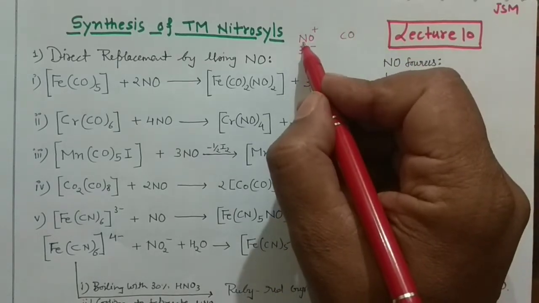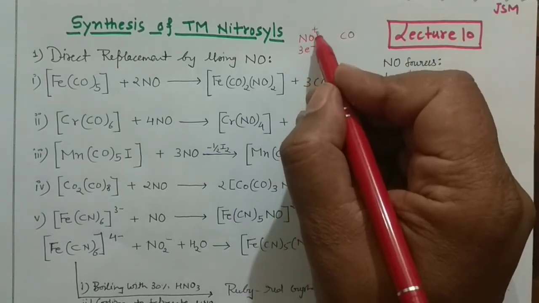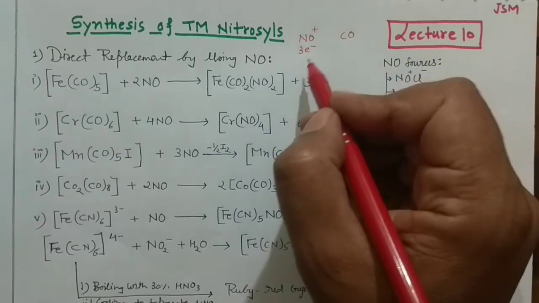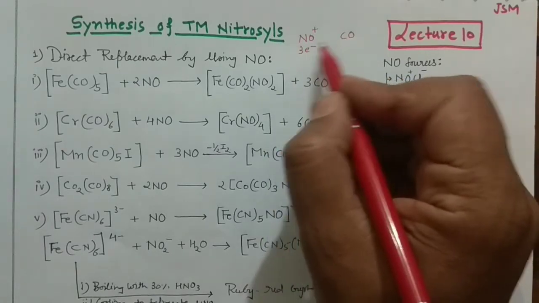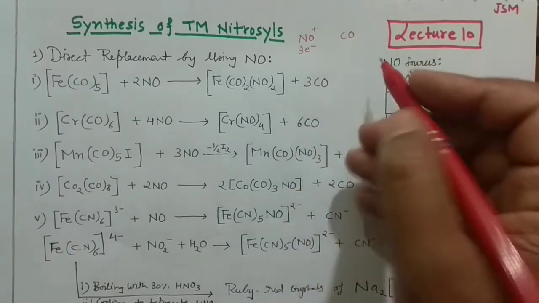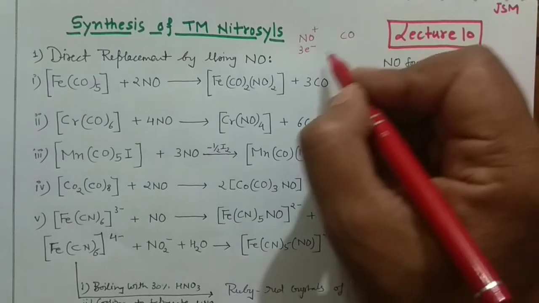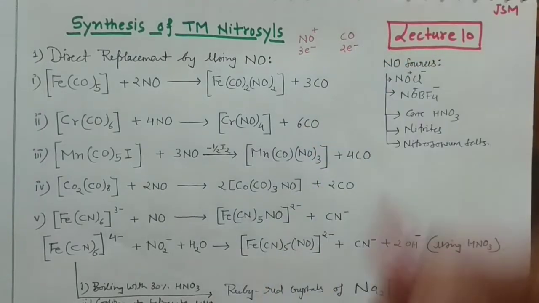Similarly 7 plus 8, that is 15, and a positive charge is there. If you subtract 1 from there, then you again get 14. So these two species are isoelectronic, so they are comparable and can replace one another in organometallic compounds. Fine. And this carbonyl is a 2 electron donor.